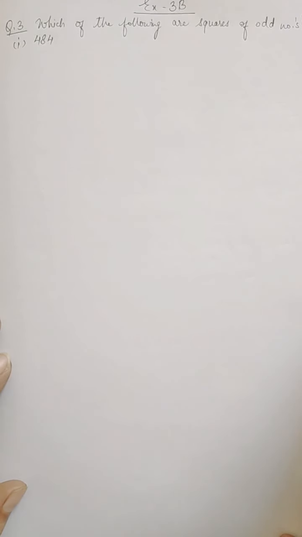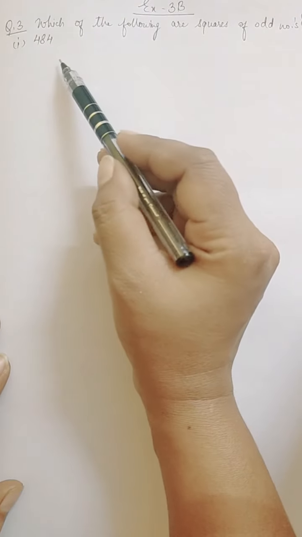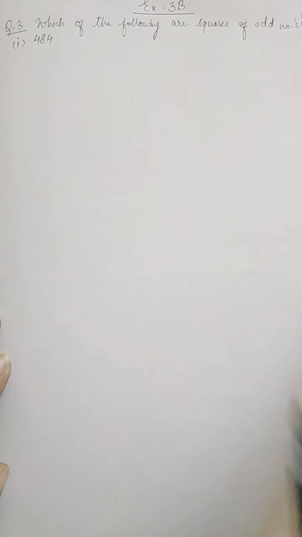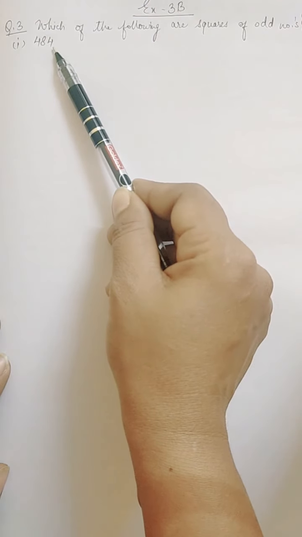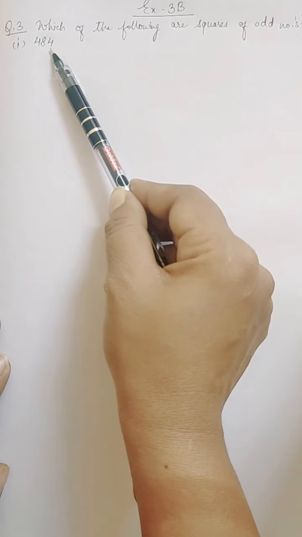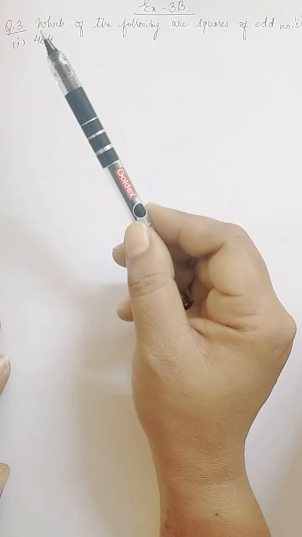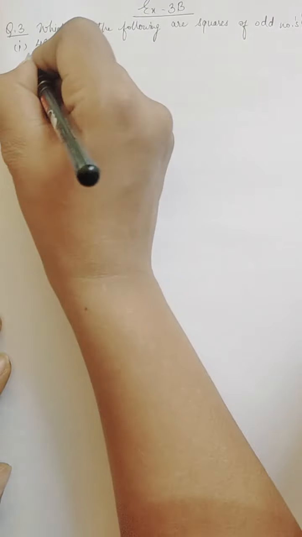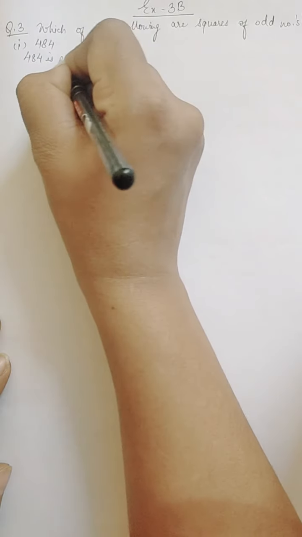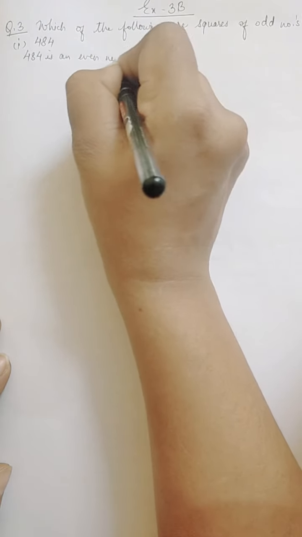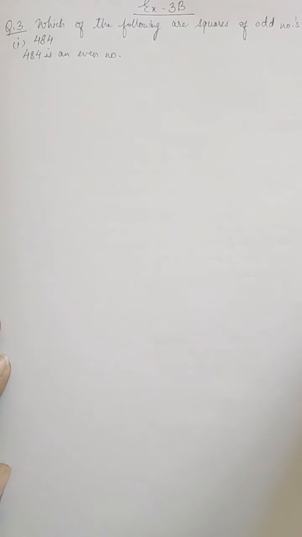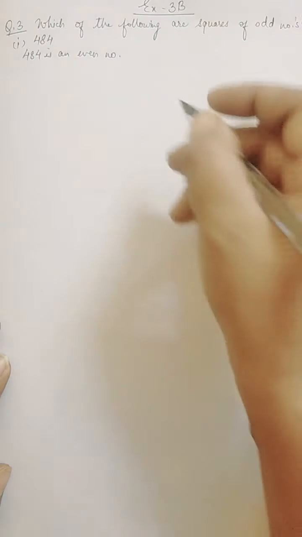Exercise 3b, question number 3, which of the following are squares of odd numbers? So we know two properties. Square of an even number is an even number, and the square of an odd number is again an odd number. So here we have to find out whether this is odd or whether this is even. So see, the ones place digit is 4. So 4 is even. So this whole number, that is 484, is an even number.